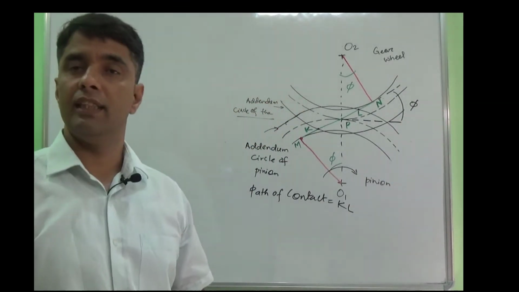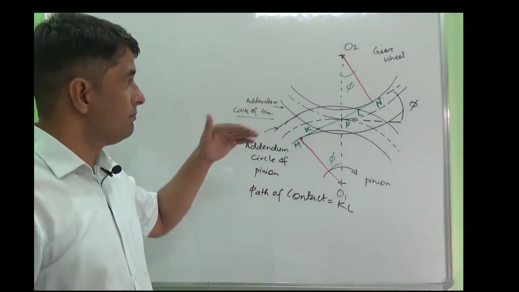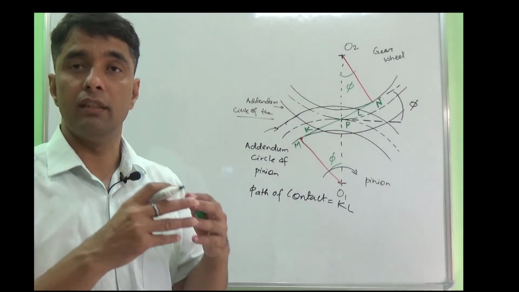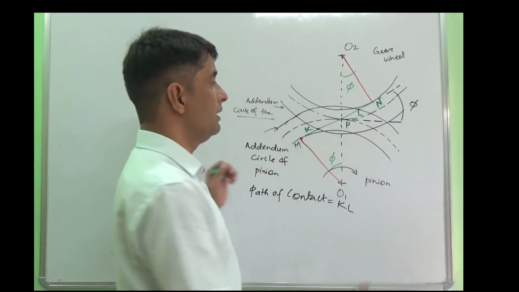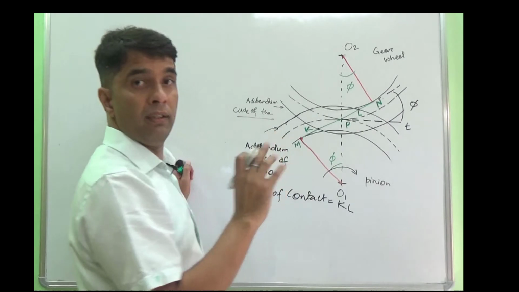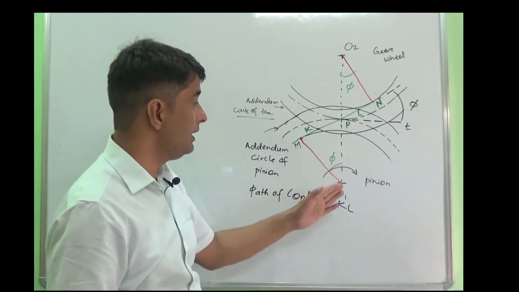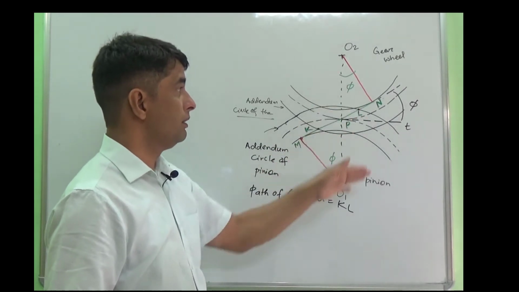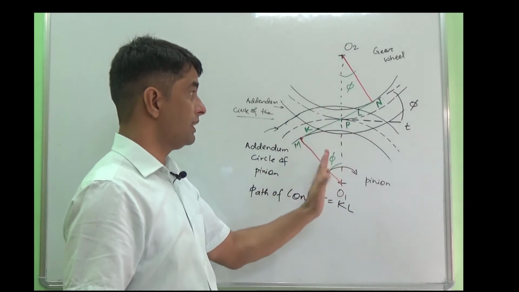Pressure angle is basically the angle between the line of action and the common tangent on the base circles. So this is the common tangent, I can say this is T. The angle between this common tangent and the line of action is the pressure angle. Similarly, the angle between two planes and their perpendiculars also becomes the pressure angle phi.